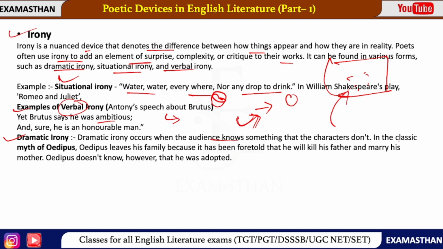For example, in this classic myth of Oedipus, in Oedipus complex, you have seen that Oedipus leaves his family because it has been foretold that he will kill his father and marry his mother. अच्छा, Oedipus complex में क्या होता है? It is foretold that he will kill his father and marry his mother. He doesn't know, but audience knows na. Audience knows that it has been done. He has killed. He will kill in future, but character doesn't know. So this is the example of dramatic irony, right?